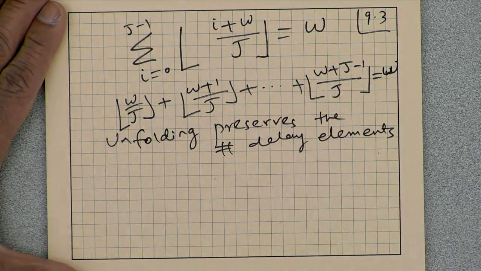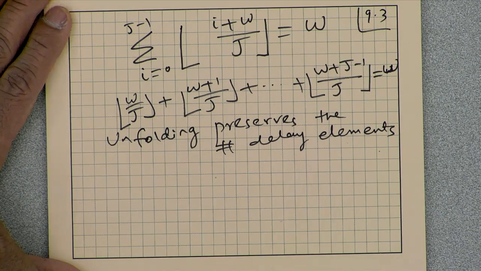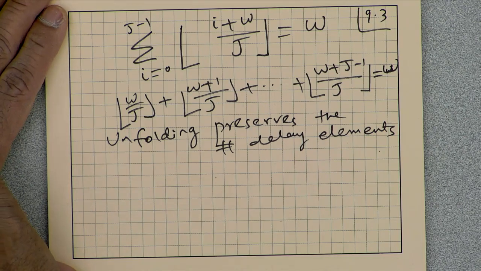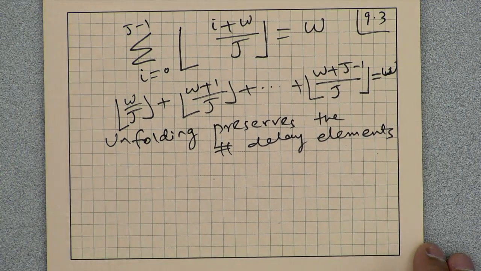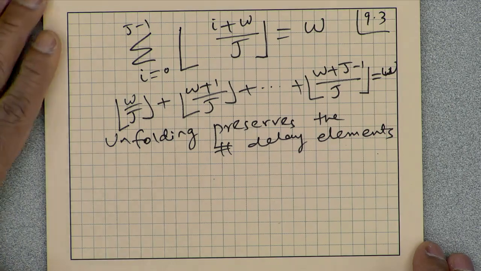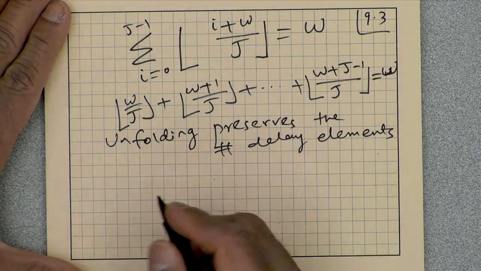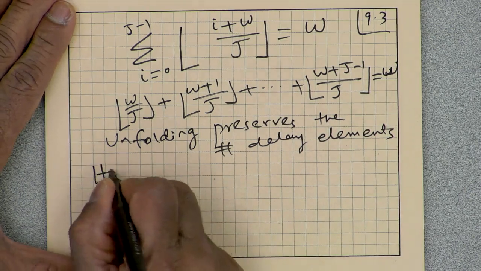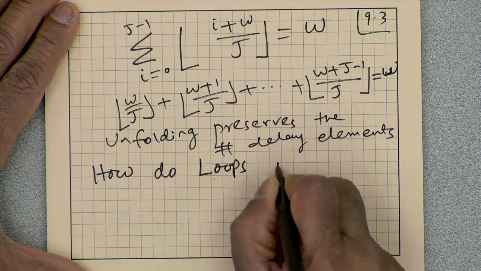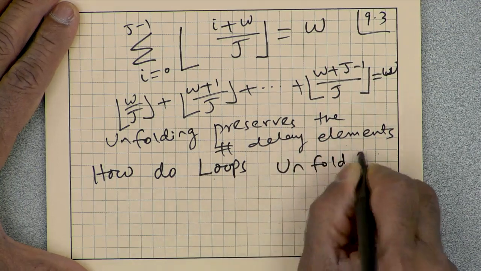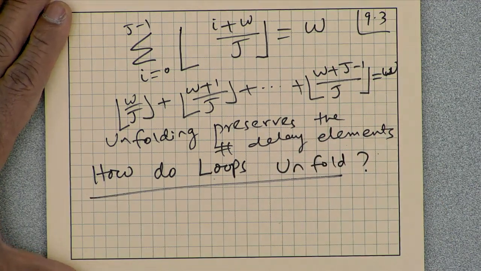Okay, well, last class we also began talking about how the loops unfold, and sometimes the loops may lead to many independent loops, and sometimes they may lead to one huge loop. So, to really understand more about that theoretically, how do loops unfold?